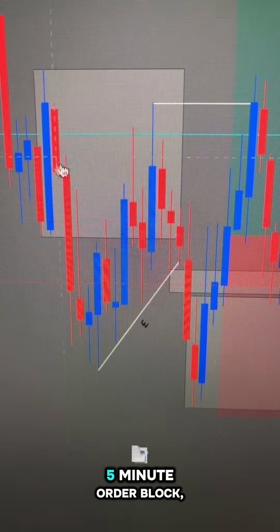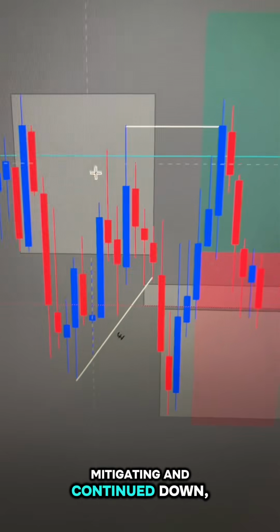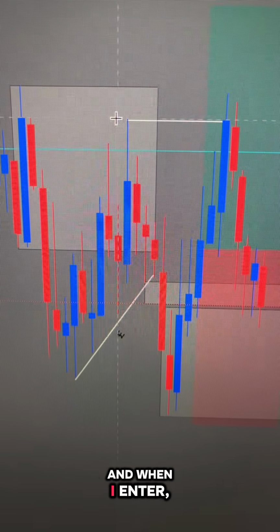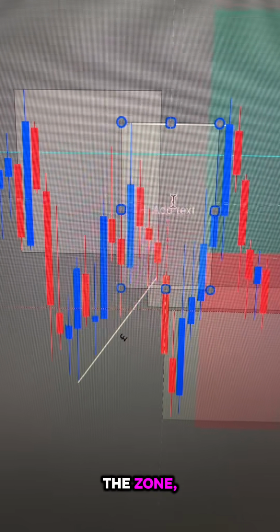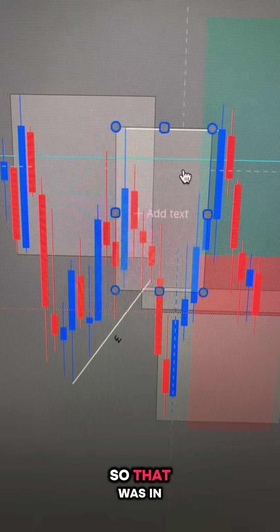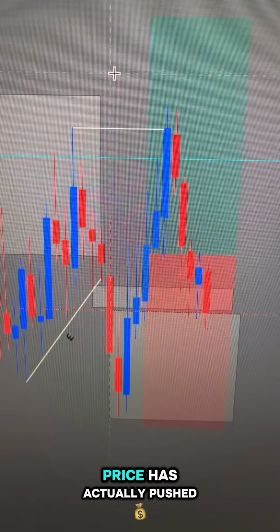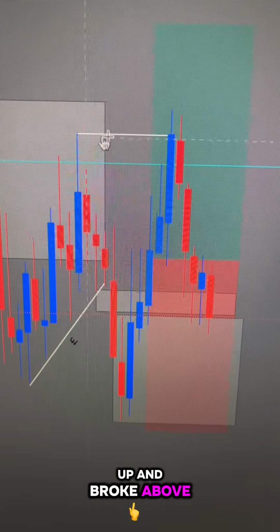When we had this 5-minute order block and price ended up mitigated and continued down, what's to say that price doesn't come all the way up, and when I enter, it comes back into this zone, rejects it and continues down? So that was in my mind and I didn't want to take a chance on it. And we can see price has actually pushed up and broke above this high.